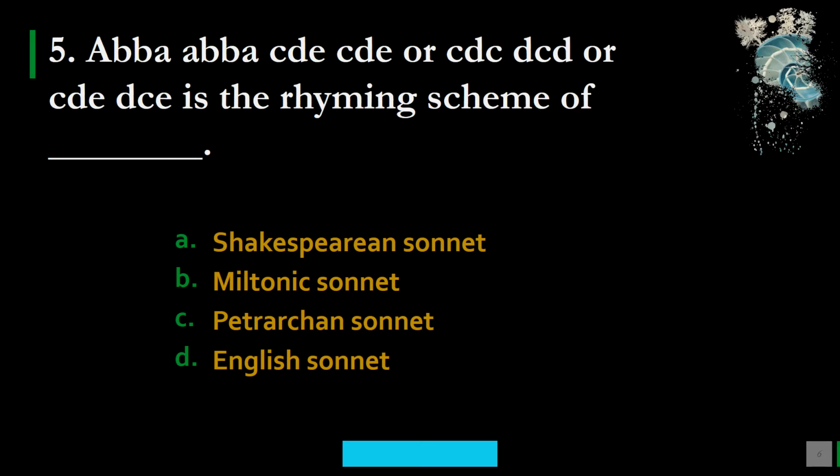If you are studying sonnet, you should know about varieties of sonnets. You should know about the kinds or types of sonnets and what kind of rhyming schemes are employed in sonnets. So here we have one of the rhyming schemes in the sonnet. You need to recognize this rhyming scheme. Students, here the correct option is C. This is the Petrarchan rhyming scheme, the Petrarchan sonnet. This is the rhyming scheme of the classical or Petrarchan sonnet.